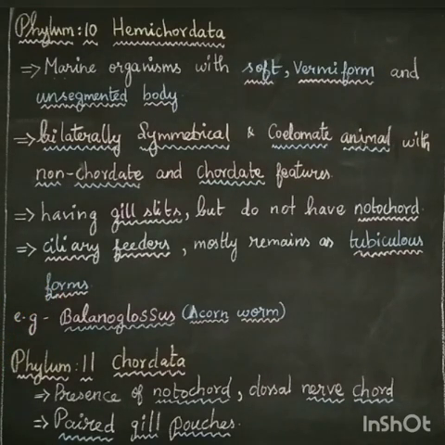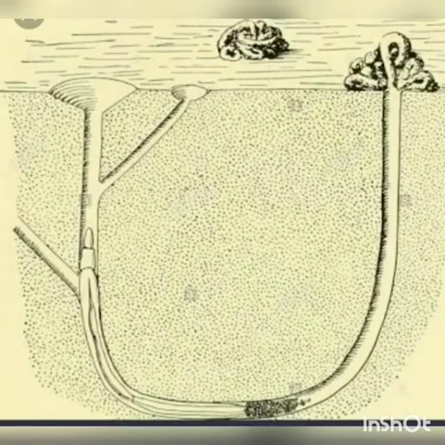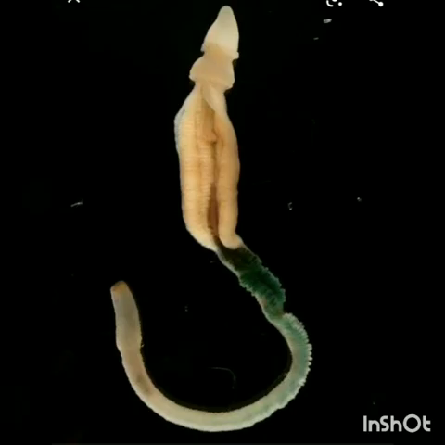For example, Balanoglossus. Balanoglossus is commonly called acorn worm. A very good example for the phylum Hemichordata is Balanoglossus. It particularly lives in a tube. This is Balanoglossus. Look at this, this is a U-shaped tube, no? This Balanoglossus is a tubiculous form, so it lives in the tube. Watch keenly: the worm is present inside the tube. It will always live inside the tube, so it is called a tubiculous form.